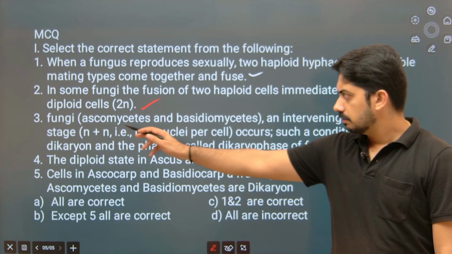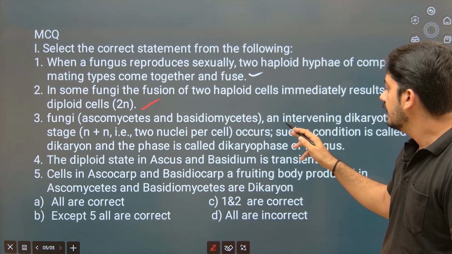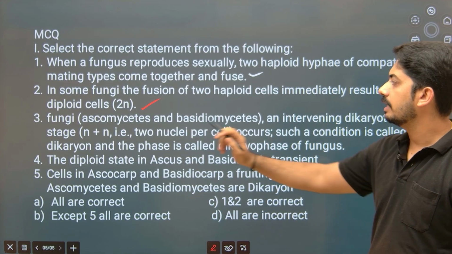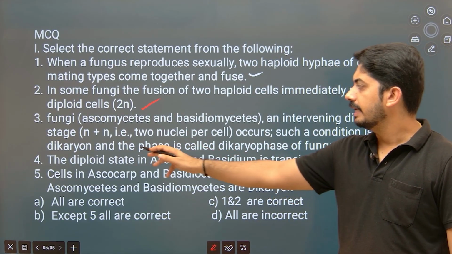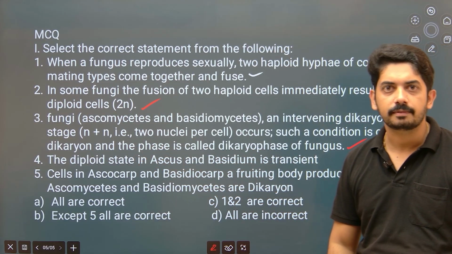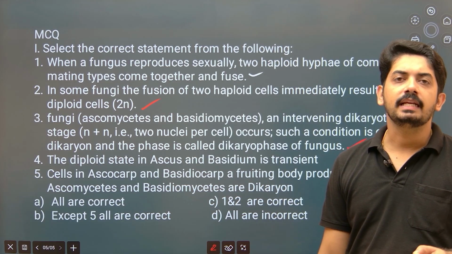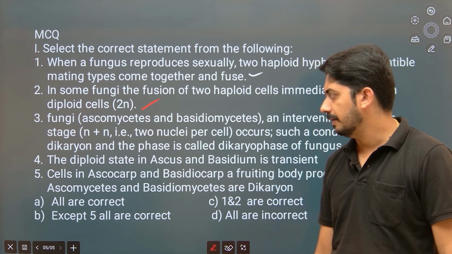Next, in ascomycetes and basidiomycetes, an intervening dikaryotic stage occurs. Such a condition is called dikaryon and the phase is called dikaryophase. This is also correct, because specifically in ascomycetes and basidiomycetes we observe the dikaryon phase.